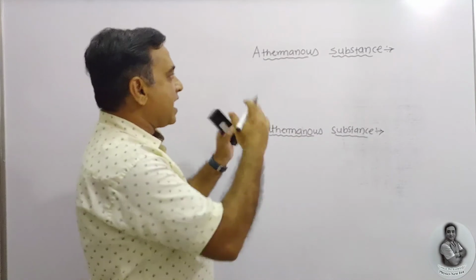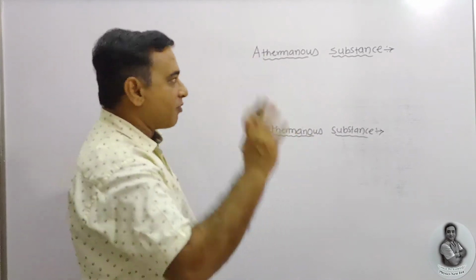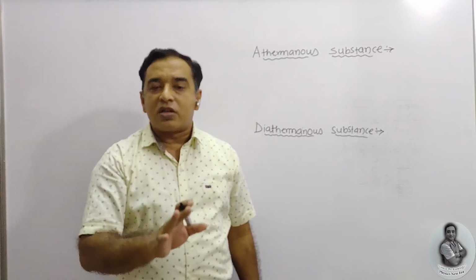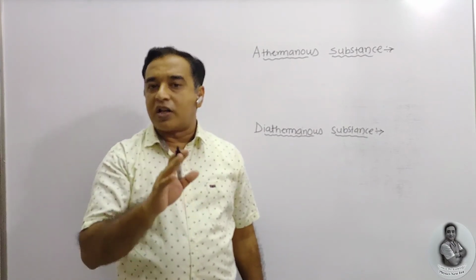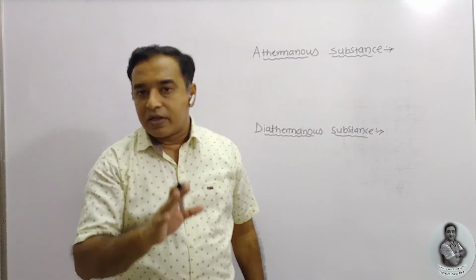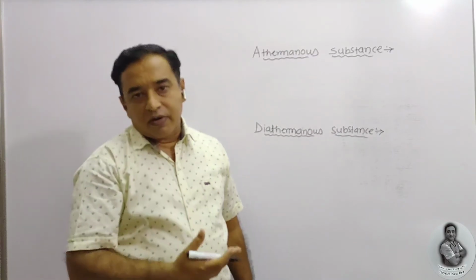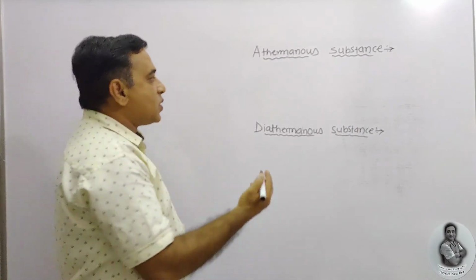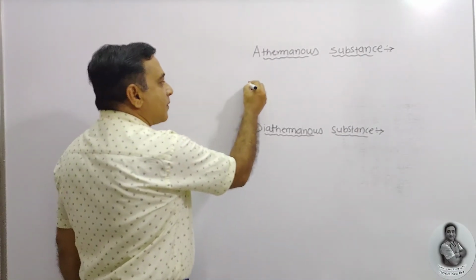We know A means not allowed, in a simple way. Athermanous substances are those substances which do not allow any incident heat radiation to pass or transmit through them.